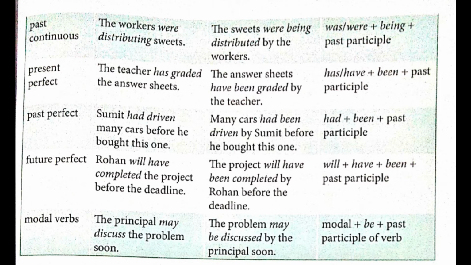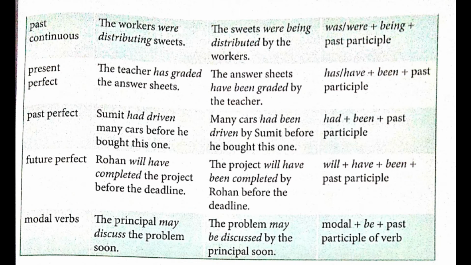Next one, past perfect tense. Example, Sumit had driven many cars before he bought this one. So please underline had driven. So the passive form of this particular sentence is, many cars had been driven by Sumit before he bought this one. So had driven, had is what? Past perfect. So here been will come. Keep in mind, had been driven will be the answer. Had driven will turn into had been driven. Now here the form of the passive verb is had plus been plus past participle.